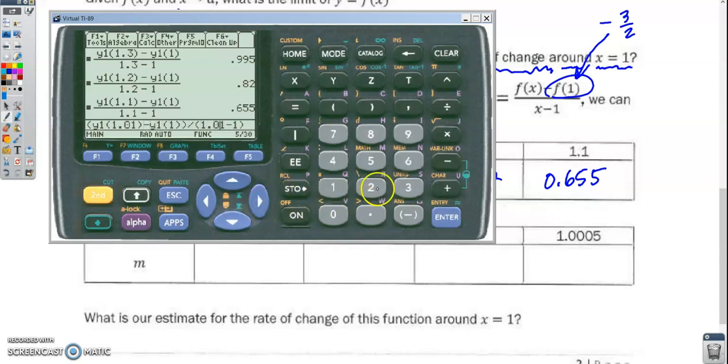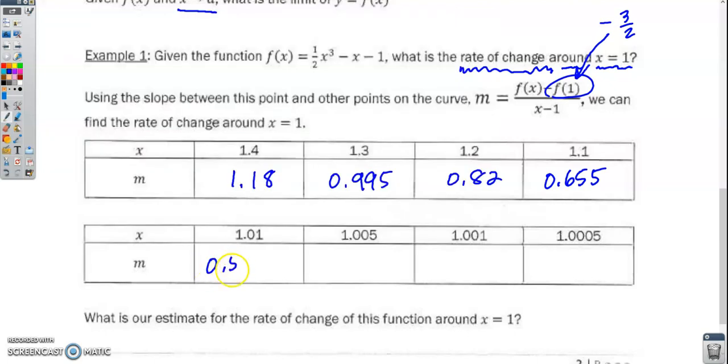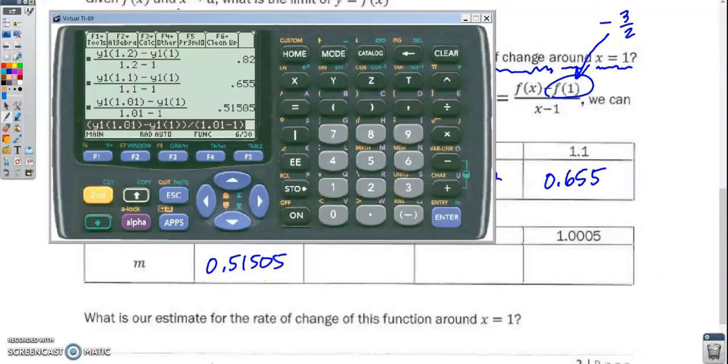So all I'm doing here is just using my calculator to continually find the slopes between the point 1, f of 1, and another point that's getting closer and closer to that point 1, f of 1. Now we'll try 1.005.